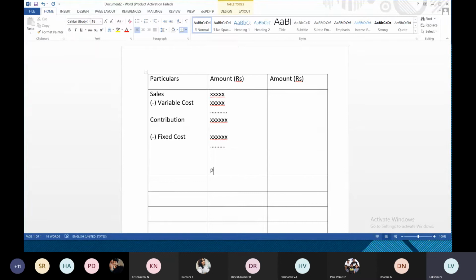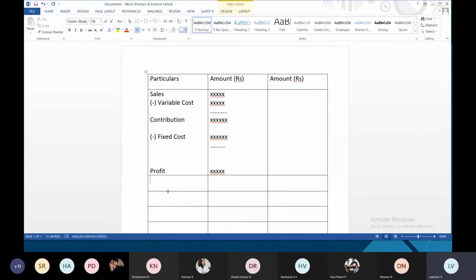So before calculating other items, first you have to prepare this statement. So they will be asking questions like calculate profit volume ratio, calculate break even point. So they might ask you certain questions like that. Break even point, you have to calculate PV ratio, profit volume ratio.